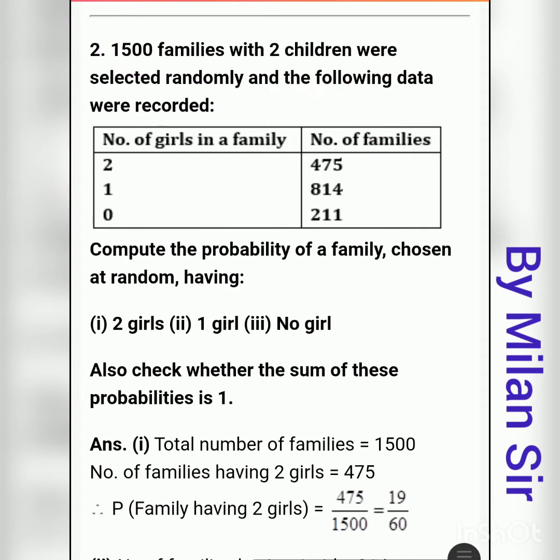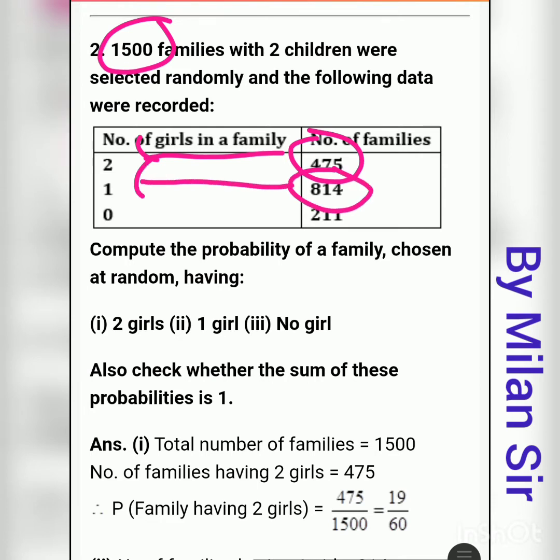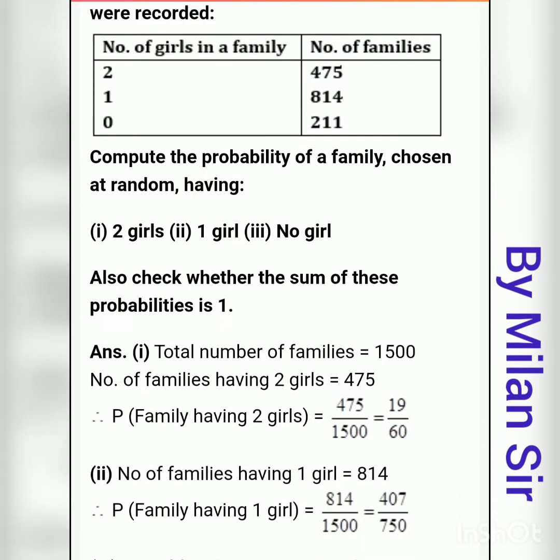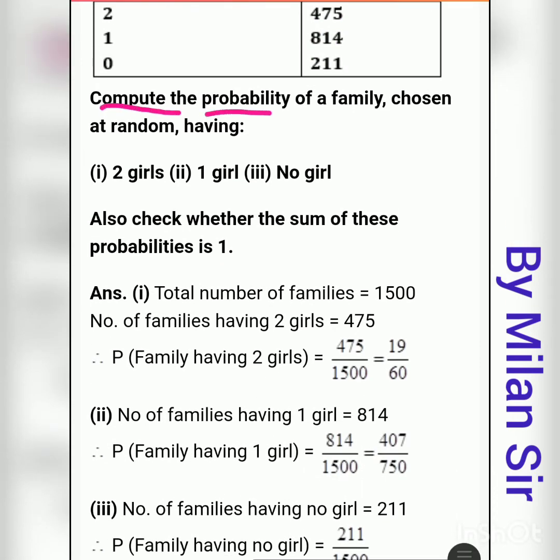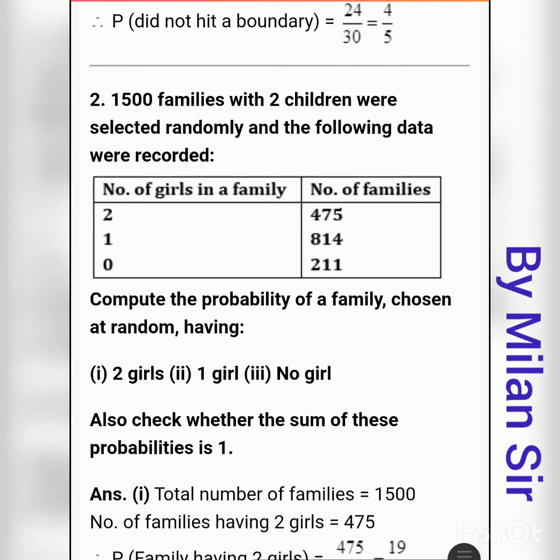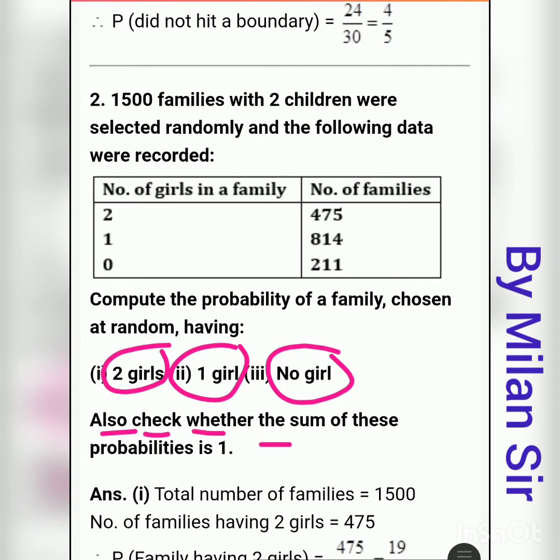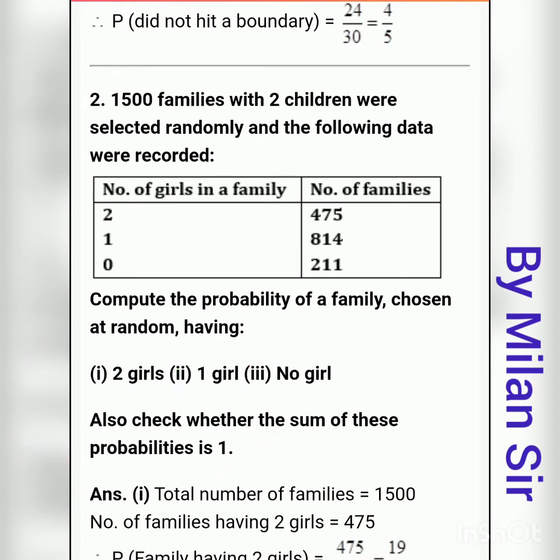Now compute the probability of a family chosen at random having 2 girls, 1 girl, and no girl. So internally there are 3 questions: first for 2 girls, after that for 1 girl, and after that for no girl. Also check whether the sum of these probabilities is 1.